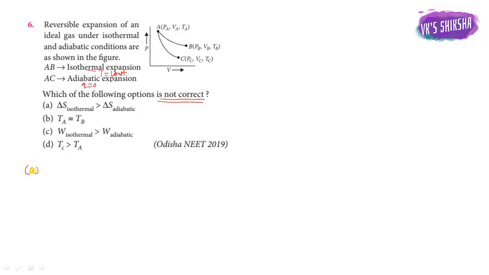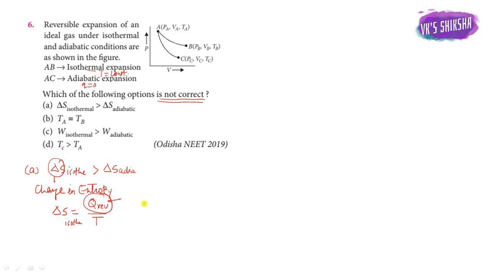We will see one by one. The first option is delta S isothermal is greater than or equal to delta S adiabatic. Delta S is the change in entropy, and the formula is Q reversible upon temperature. For isothermal, some heat is given to the system.